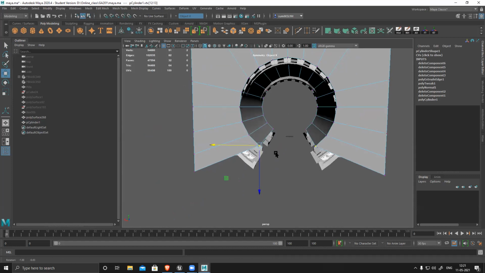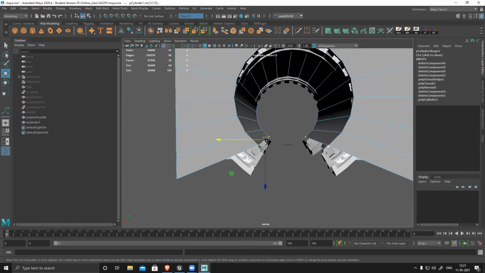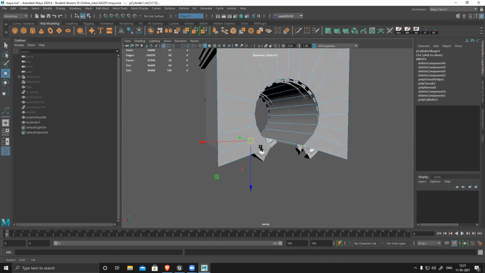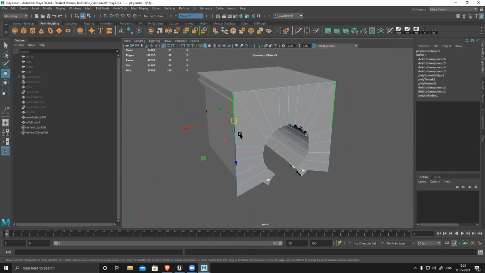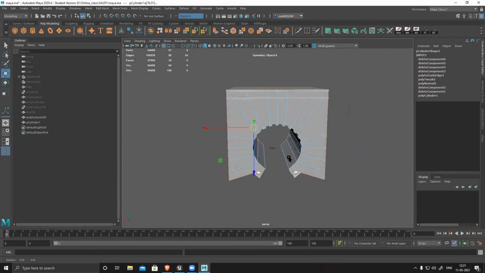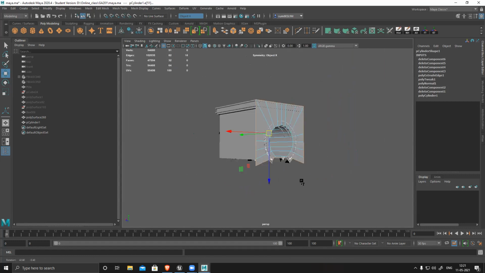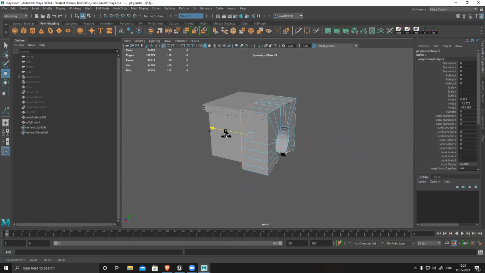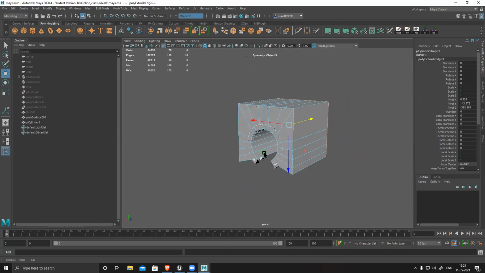If I want to match it, I simply match it like this, and select this border, remove this and this, extrude it. This will be my collision.